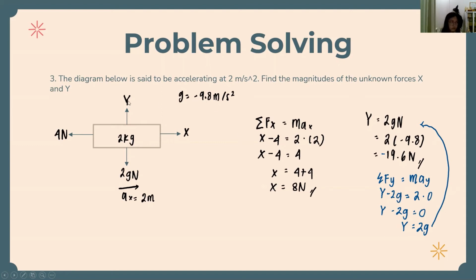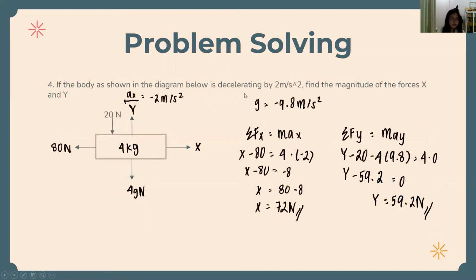Because it doesn't move in the y-axis, it moves along the x-axis. So y minus 2g equals 0, and then you move the 2g to the right side, so y equals 2g. And then you just substitute g, or negative 9.8, and 2 times negative 9.8 equals negative 19.6.